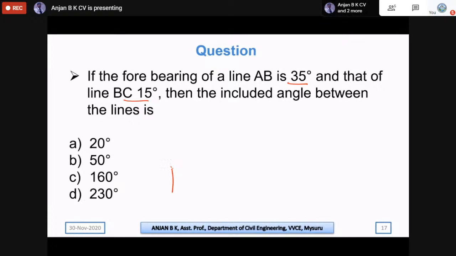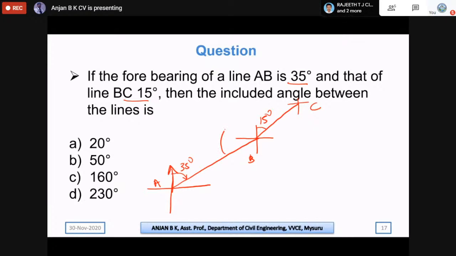Here is the line AB, which is 35 degrees, and the line BC is 15 degrees.